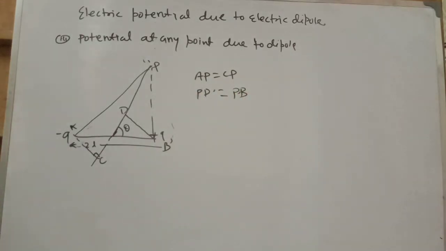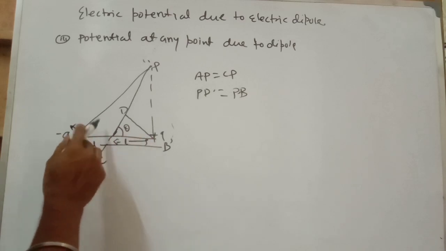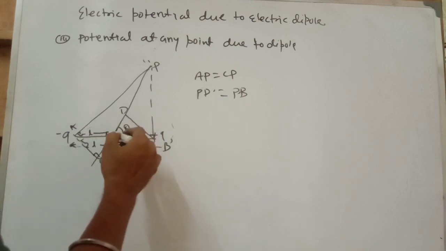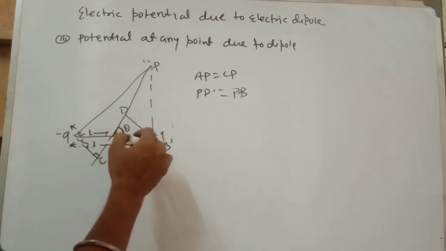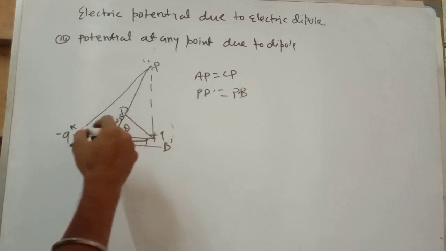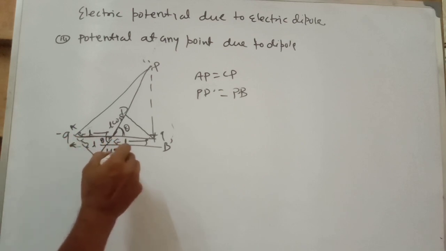Okay, so now let this length be L, and this length is also L. Now what is the length of this one? It's theta, this one is L, so this one is L cos theta. Again, this one is L, this one is also theta, so this one again is L cos theta.